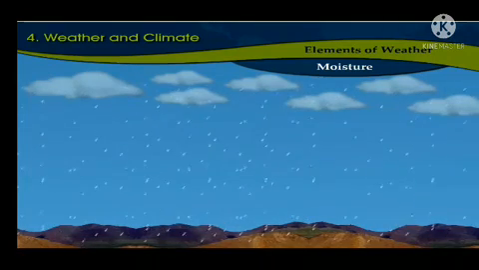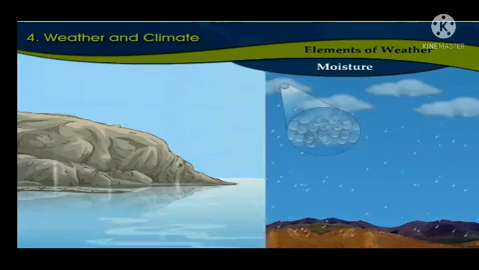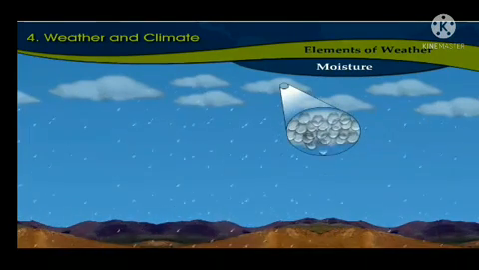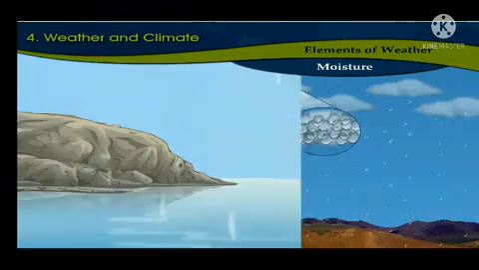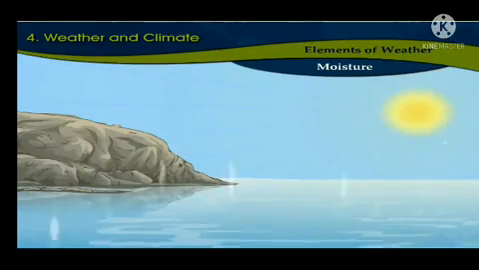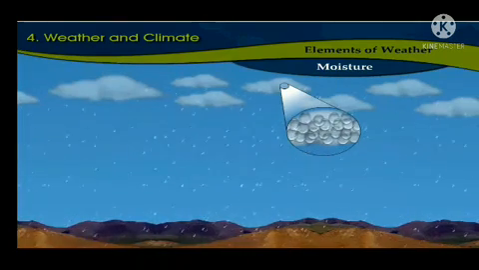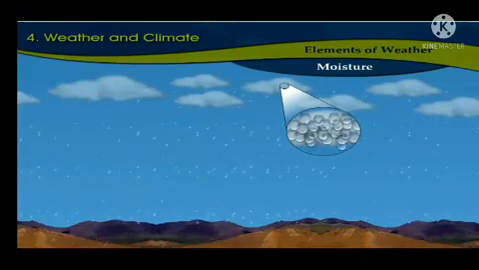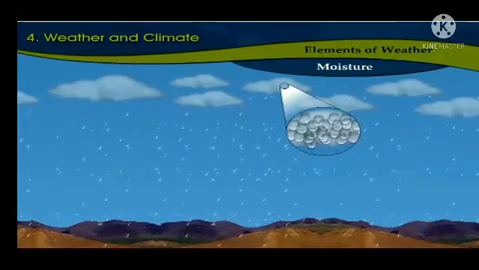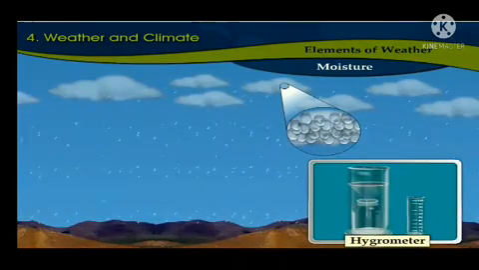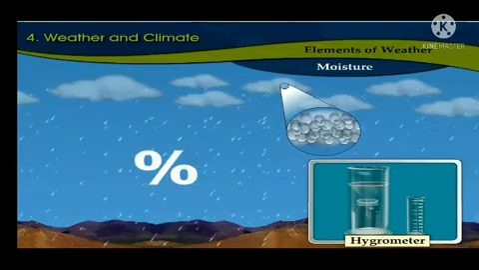If the humidity is less, the weather is dry, and if the moisture content of the air is high, then the weather is said to be humid. The amount of humidity is more in the areas near water bodies. The amount of rainfall depends on the proportion of humidity in the atmosphere. Humidity is measured using a device called a hygrometer. The amount of humidity is given in percentage.